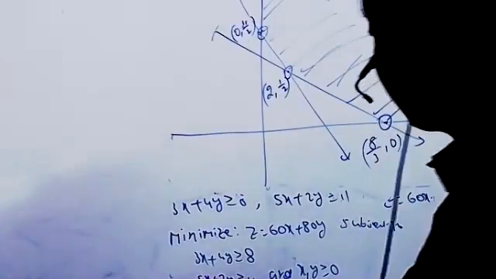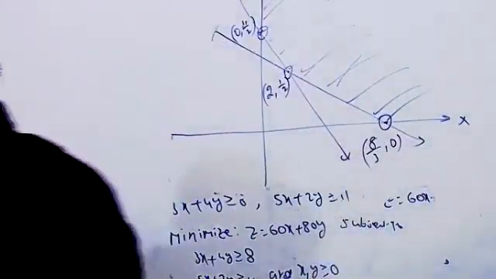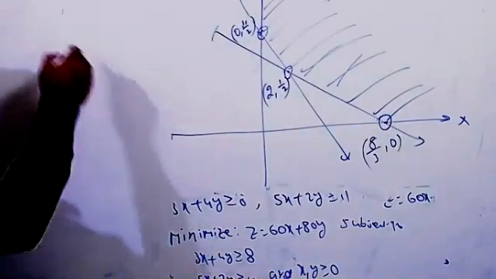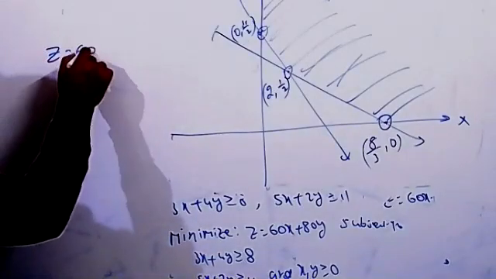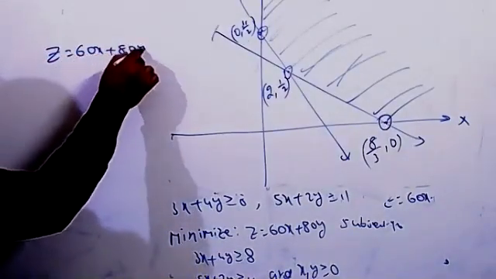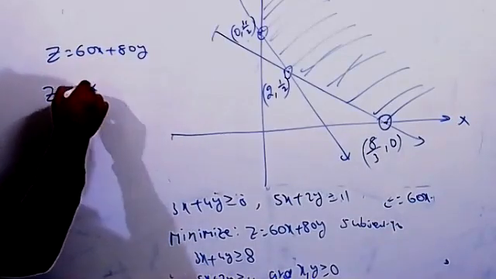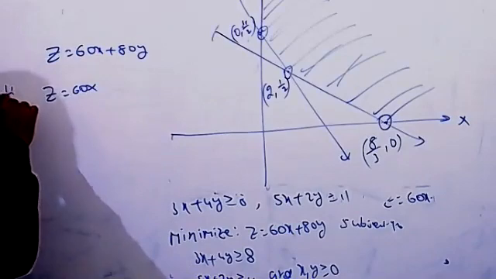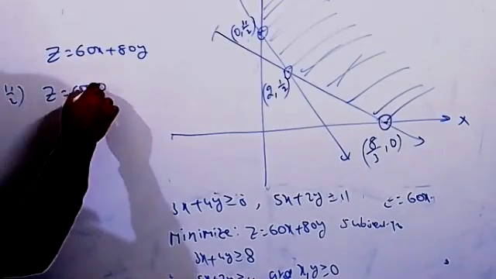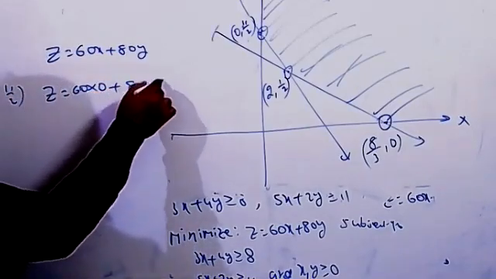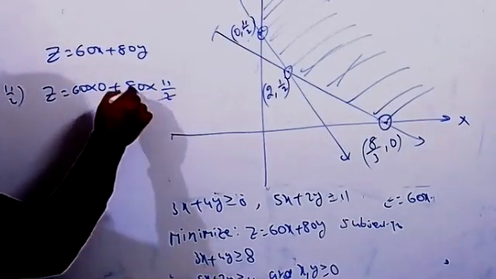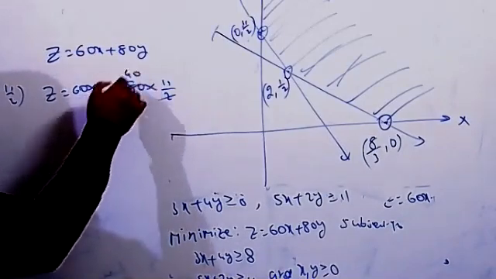Substitute in there now: z equal to 60x plus 80y. Taking the first point, 0, 11/2: z equals 60 into 0 plus 80 into 11/2. 2 in this number how many times? 40 times.